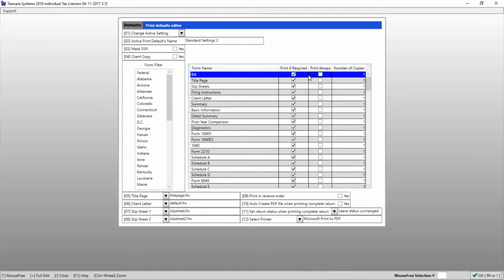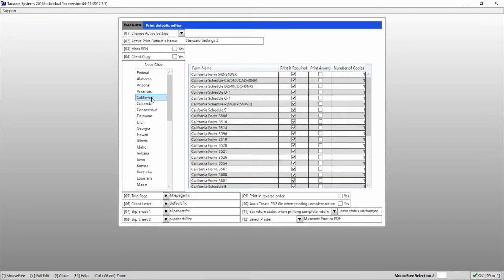Initially, you can only see the federal forms. If you'd like to go to a specific state to see those forms, you can simply select them from the list on the left. For instance, if we wanted to change to California, we'll just double-click California, and now we have a list of the California forms. Let's go back to federal.